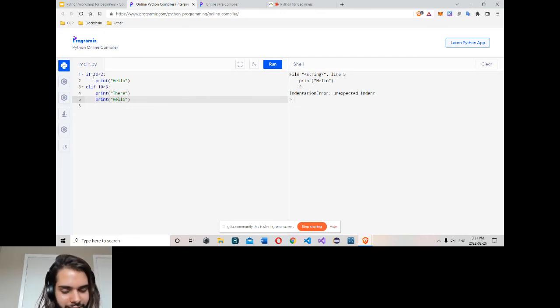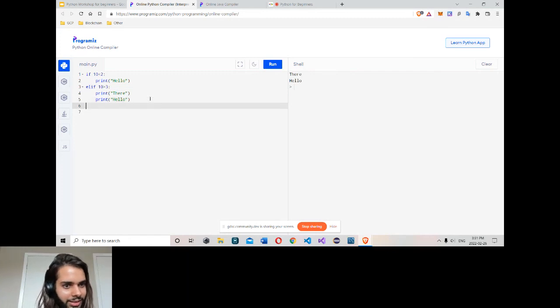Each time you define a block, for a class, if, or function, you need at least one space, and every block should have equal space. So this is the first block for this if condition, with this much space, and the second block should have an equal amount of space. If I have more here and run, I get an error. Now run here, hello there, it works.